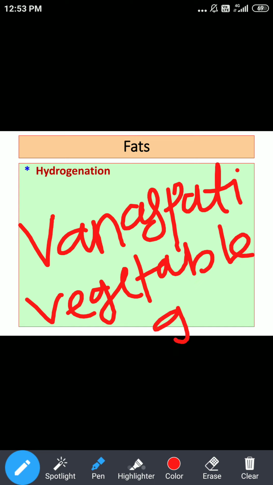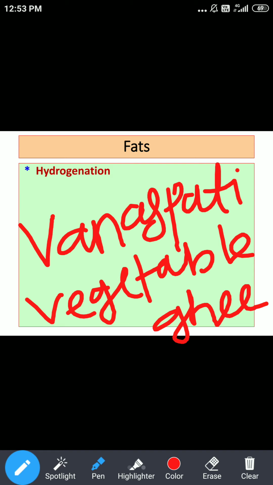Now I hope you should be able to recall vanaspati. Vanaspati we already talked about in relation to some vitamins. Two important vitamins where we used vanaspati as a source. Now, another aspect related with vanaspati or vegetable ghee: how is it prepared? It is prepared by the process of hydrogenation. In the process of hydrogenation, liquid vegetable oils get converted into solid or semi-solid fats, and these are nothing but vanaspati and vegetable ghee.